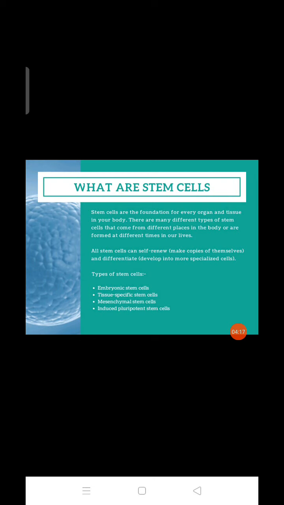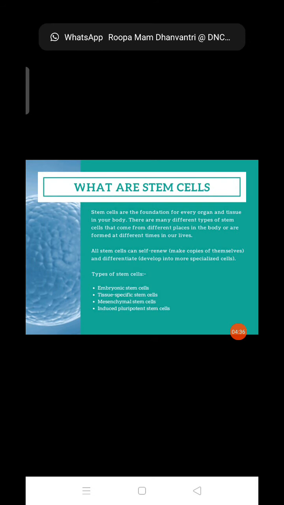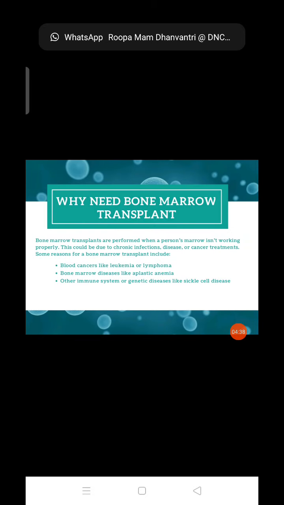All stem cells can self-renew, making copies of themselves, and differentiate, developing into more specialized cells. They can form by themselves. The types of stem cells are embryonic stem cells, tissue-specific stem cells, mesenchymal stem cells, and induced pluripotent stem cells.